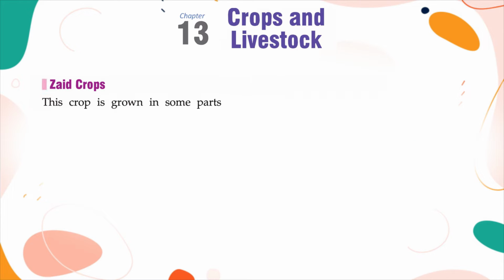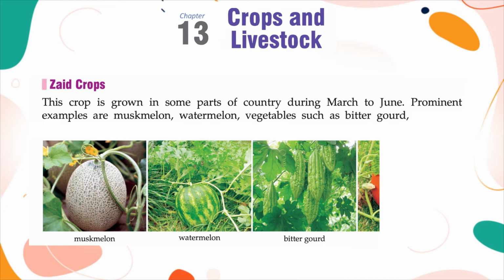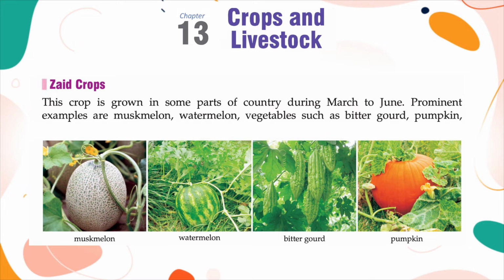Zaid crops. This crop is grown in some parts of the country during March to June. Prominent examples are muskmelon, watermelon, and vegetables such as bitter gourd, pumpkin, ridge gourd, etc.